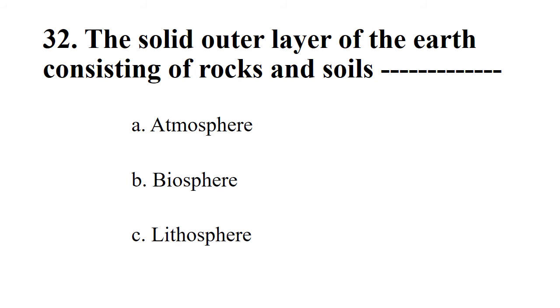Next. The solid outer layer of the Earth consisting of rocks and soils is known as? Options: atmosphere, biosphere, lithosphere. The right option is lithosphere.